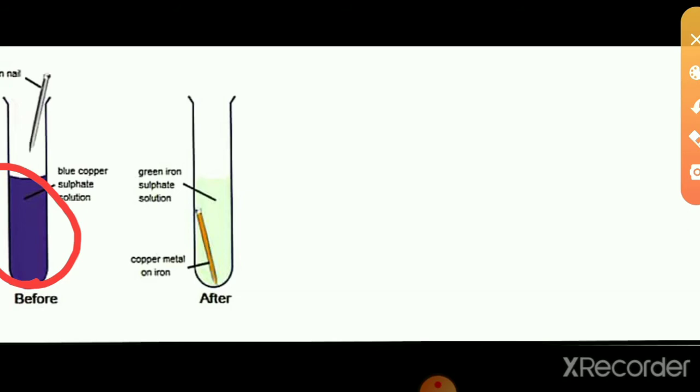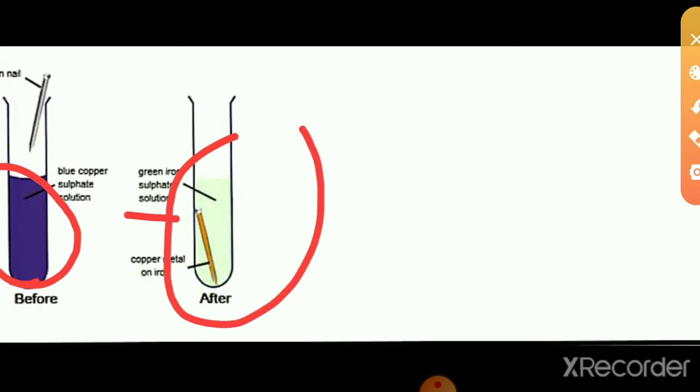Iron reacts with the copper sulfate solution and iron sulfate solution is formed. This iron sulfate is green in color.